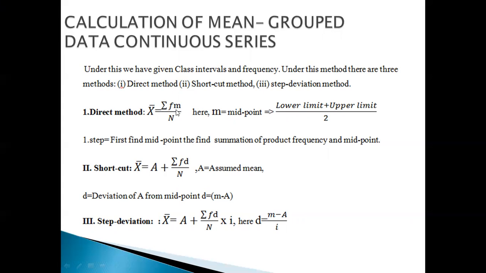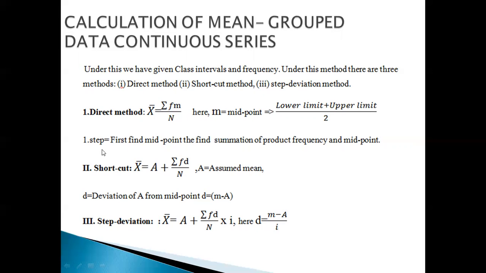That will give sigma fm. X bar is equal to sigma fm divided by n. That means frequency into midpoint, the product, and the sum of that product is kept as the numerator and divided by the total number of frequencies. N means the total number of frequencies.